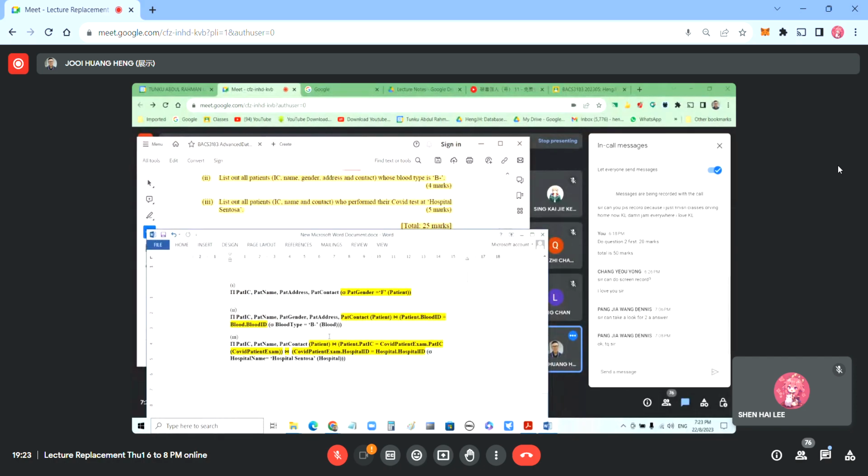Patient joins to COVID patient exam. Then from there, COVID patient exam joins to hospital with the hospital ID. Then after that, select hospital name equal to Hospital Sentosa. But some students put Sentosa, also give them correct. Here they mention in brackets Hospital Sentosa, but I still got students put Sentosa only, and I still give them correct. So this is all the answer about these three parts.